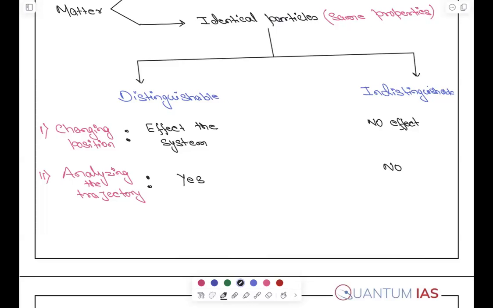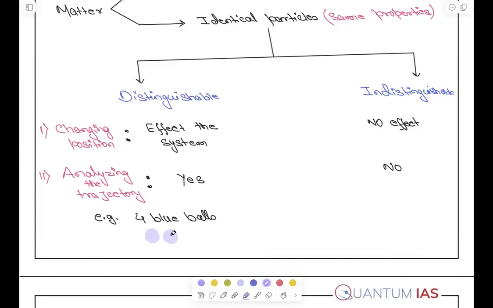For example, let me give you some example here. Distinguishable object. Let's say you have 4 blue balls, all of them are same.